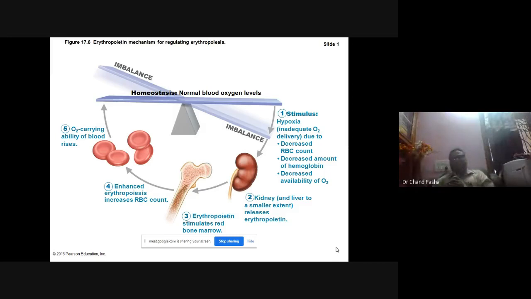It is produced in the kidney and liver cells, and it is transmitted to the humerus and femur head reticulate tissue, where you have committed cells, and these committed cells will be converted into RBC cells, and now the RBCs will be increasing the oxygen carrying capacity. Now the hypoxia will be removed.